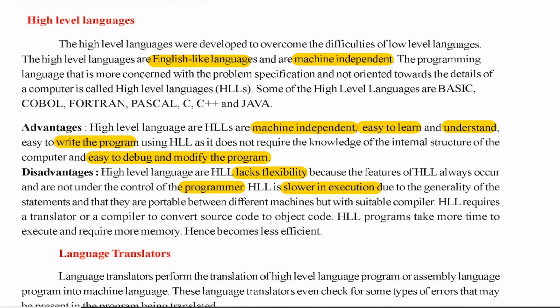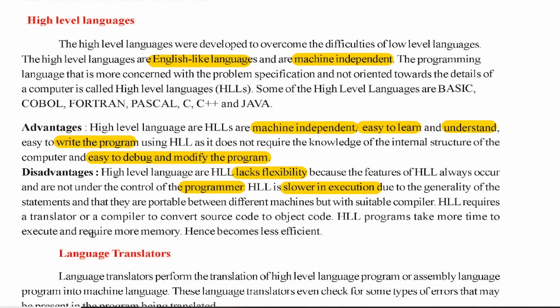So given one high-level instruction, it will be converted into many machine code instructions. So automatically it takes a longer time for execution, conversion. So we need a suitable compiler also. Without a compiler, we cannot do it. What is a compiler? We learned: a compiler is system software which translates high-level language to machine-level language. That's what we call a translator. It requires some time to convert this.